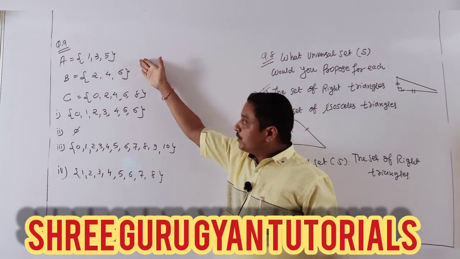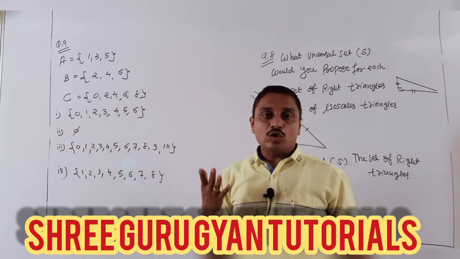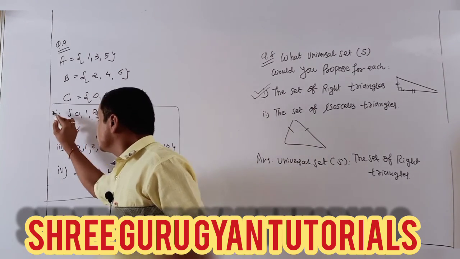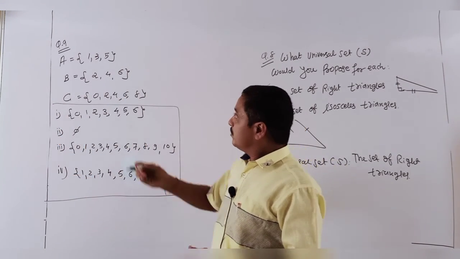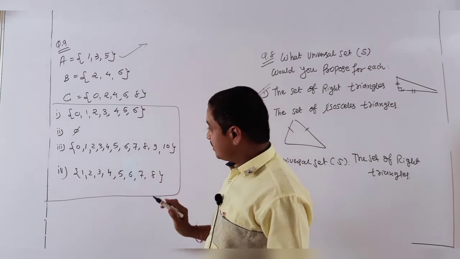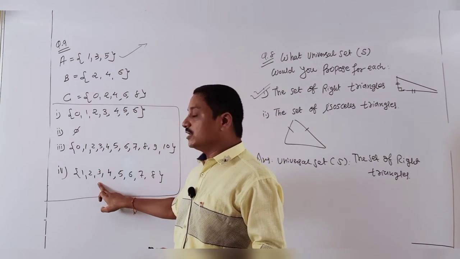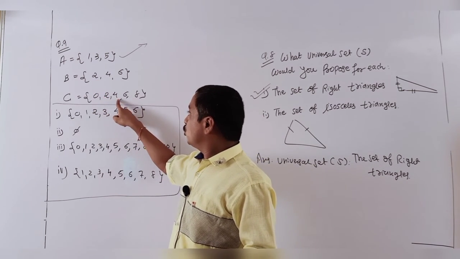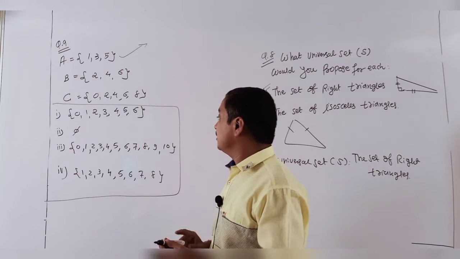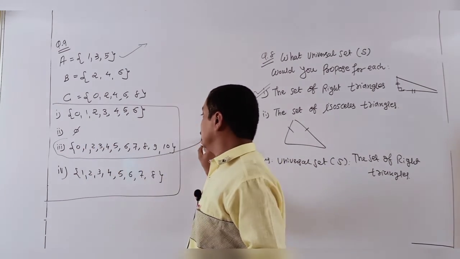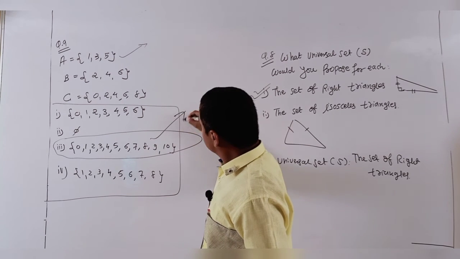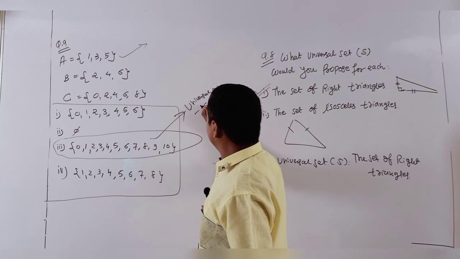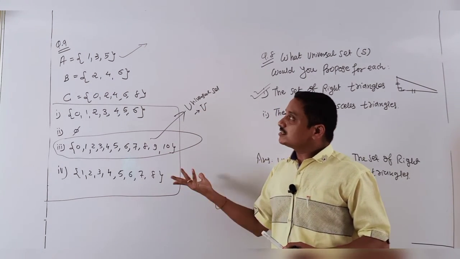Ninth one. Determine in A, B, C the universal set among the given four options. Students, the options are already given, so check them. 1, 3, 5 are present in which sets? Yes, first, third, and fourth. 2, 4, 6: yes, in the third. 0, 2, 4, 6, 8: yes, in the third. It means all belong to our third set. So this third set is my universal set. You will define it, and that's a simple answer.